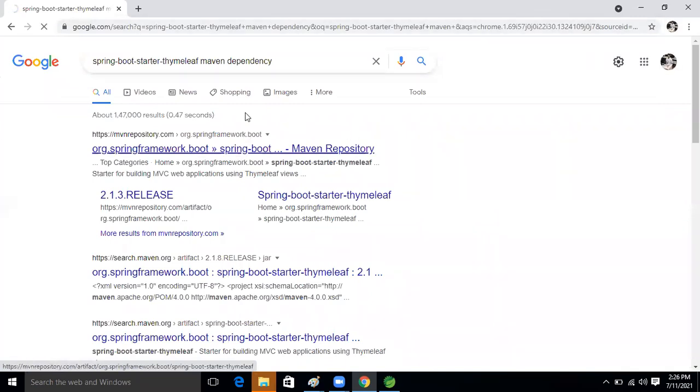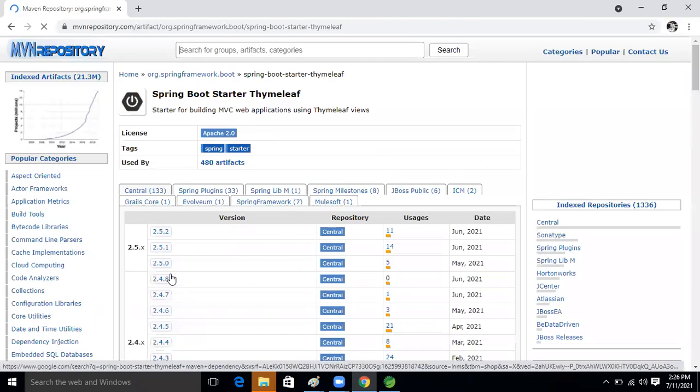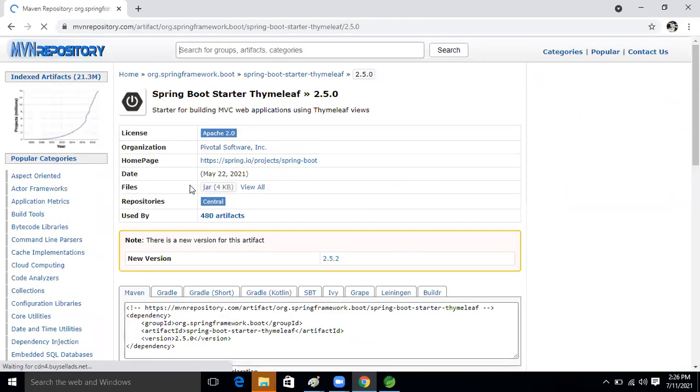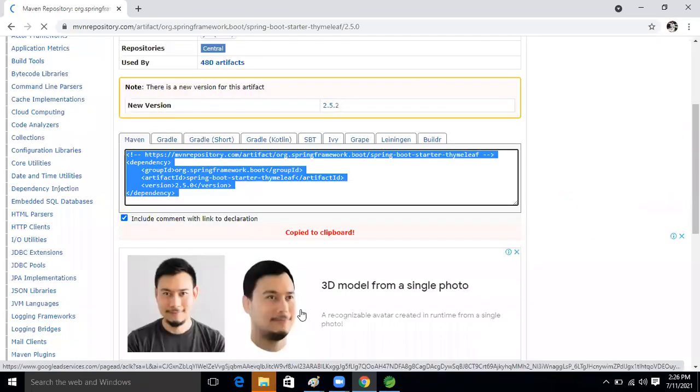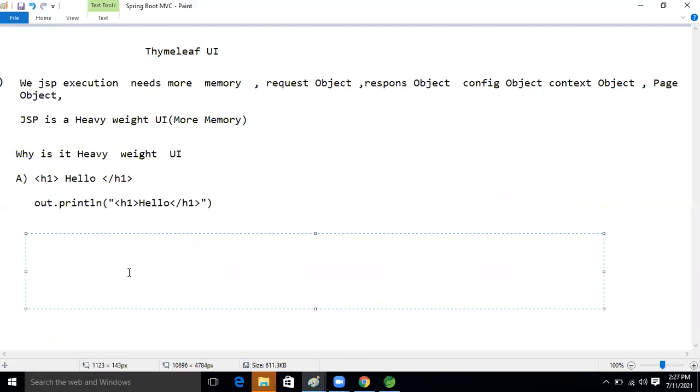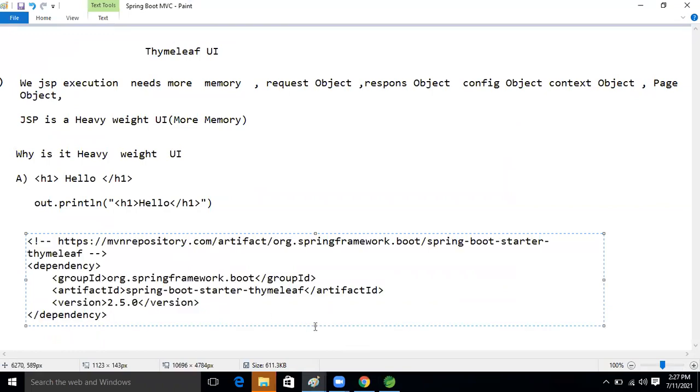So whenever we create a project from here onward, we will use this dependency in our application now, guys. Okay, good.